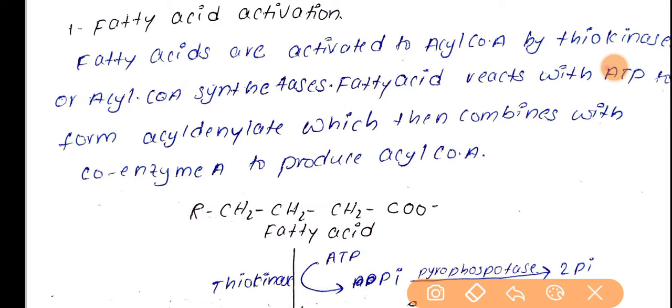This acyl adenylate is converted into acyl-CoA by the combination of coenzyme A. Here coenzyme A will combine with the acyl adenylate and form acyl-CoA. So let's see the reactions now.